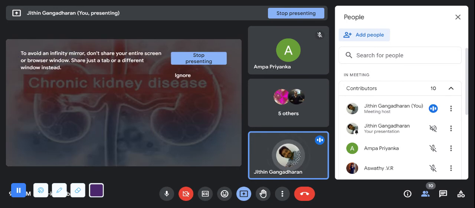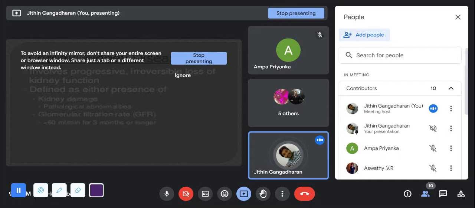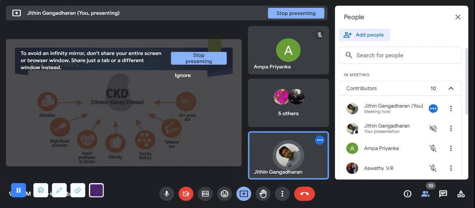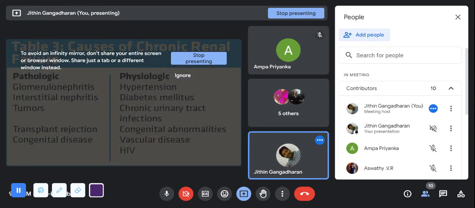Okay. Next is chronic renal failure. It is an irreversible process. The main risk factors are diabetes, which may lead to diabetic nephropathy. High blood pressure will affect the kidneys. Then heart problems or stroke, because the heart has to pump the fluid to the kidneys. Then obesity, definitely a cause of renal failure. Family history of CKD, tobacco use, age 60 plus, all these things predispose to kidney failure.